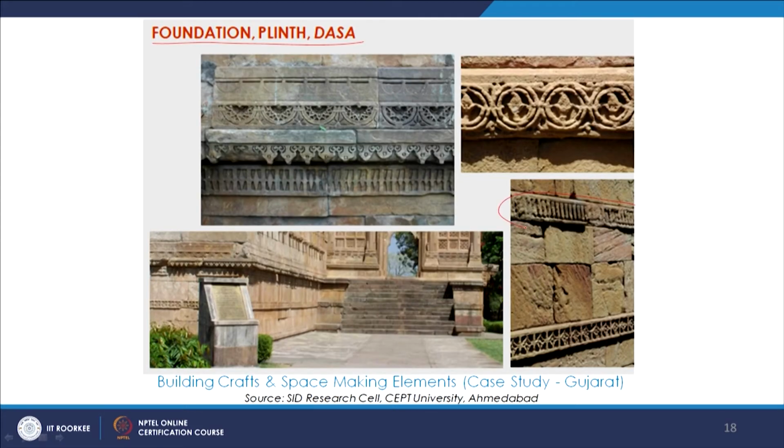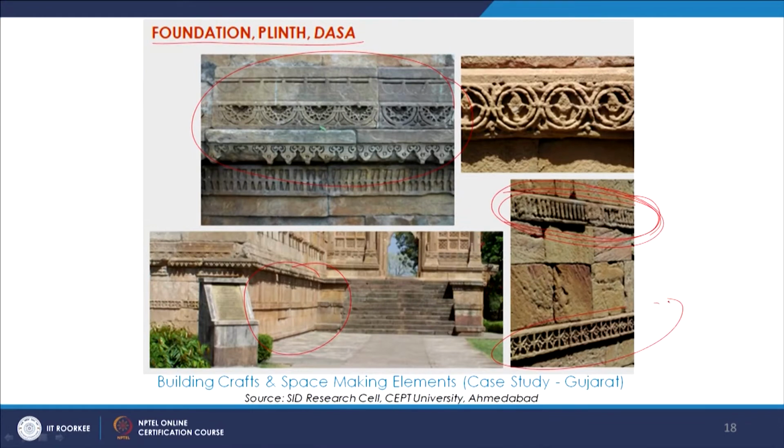So here we see the details, and starting from the foundation level, to the plinth, and then coming further ahead for dasa, they are very important structural elements of a building, for making a building, and they are also elements which could highlight the building crafts, the kind of detail that goes on them, if there is carving on them. So like here this band is highlighted and it stands out, besides the structural purpose of course which it is solving.